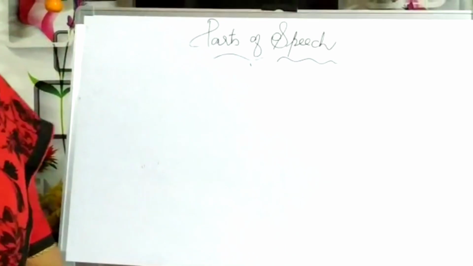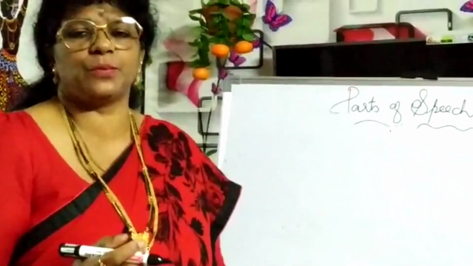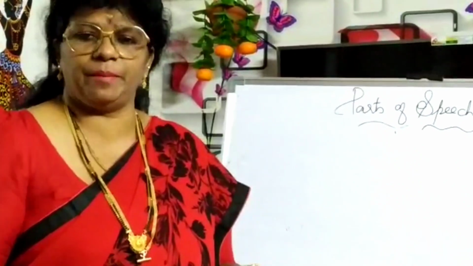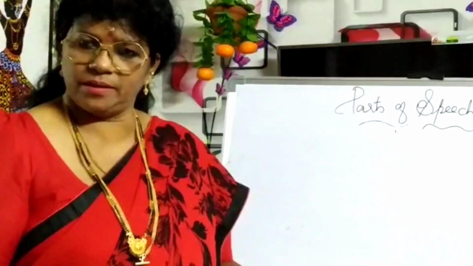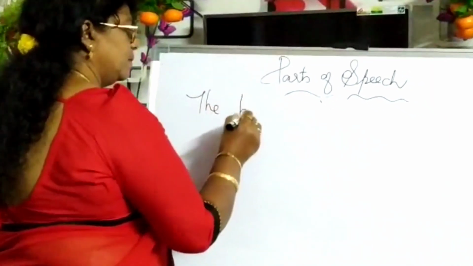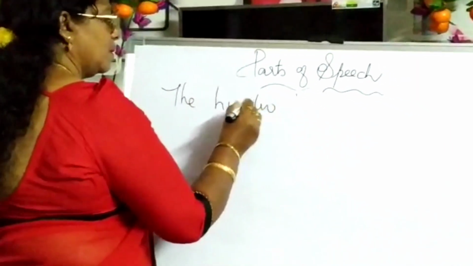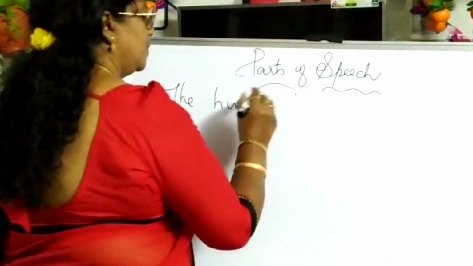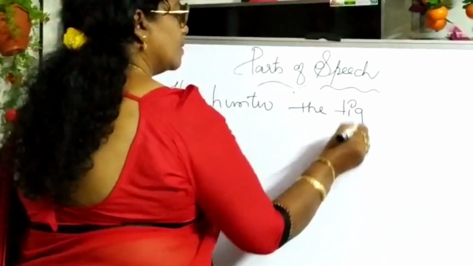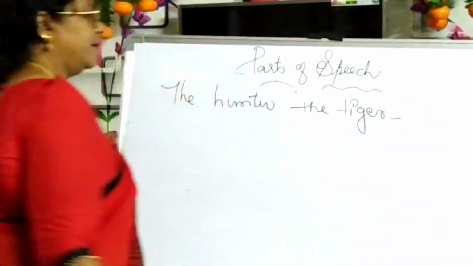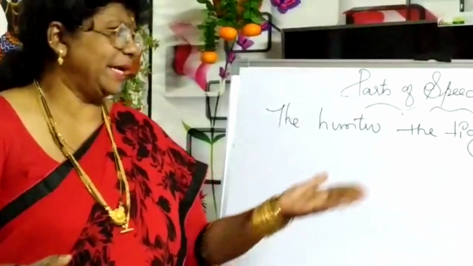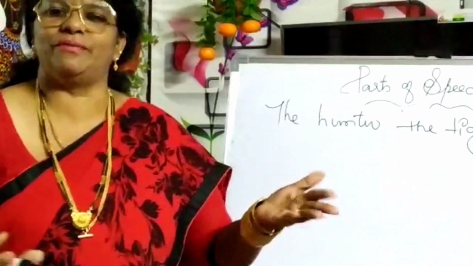Now, the verb is very important. Why is the verb very important? Because without a verb, we cannot frame a sentence properly. For example, the hunter, the tiger. What's the meaning of the hunter, the tiger? We did not add the verb here.